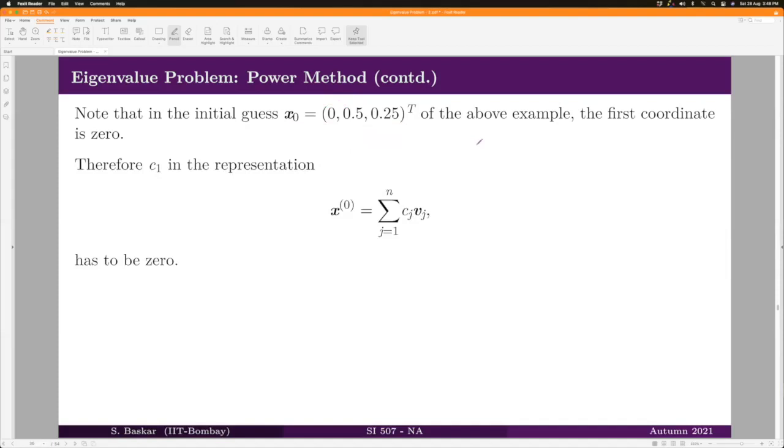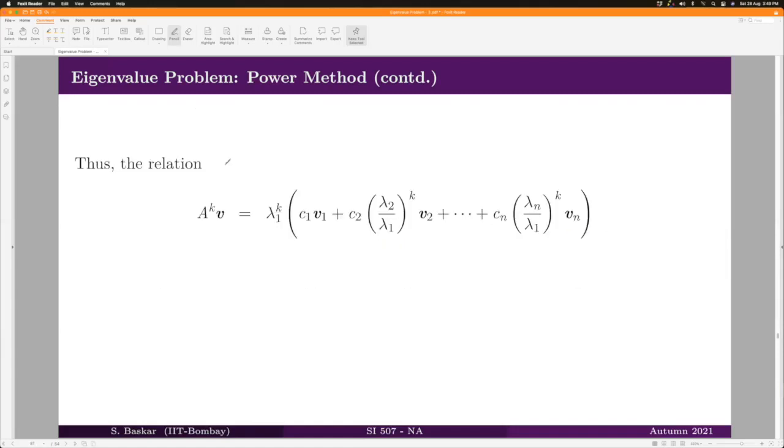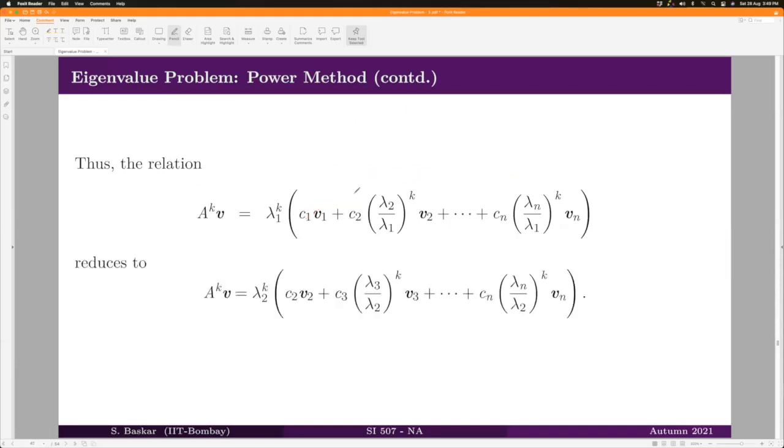Why is that happening? Because you can see that when you represent your x naught as the linear combination of the eigenvectors, where your C1 is 0, then this will be C2 V2 plus C3 V3 and so on, right? And that will in turn make your A^k x naught to be, if you recall, it was like this, where now you have taken C1 to be equal to 0.